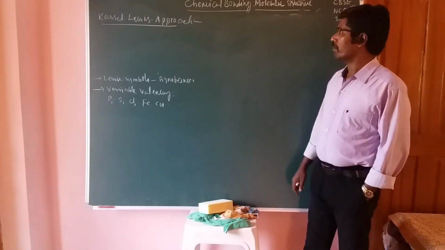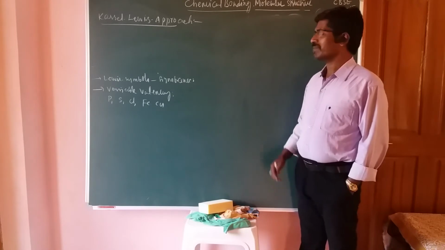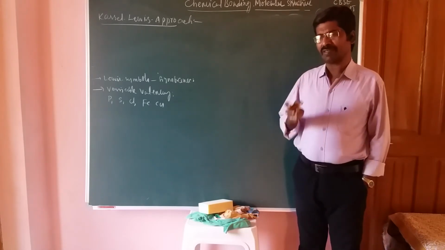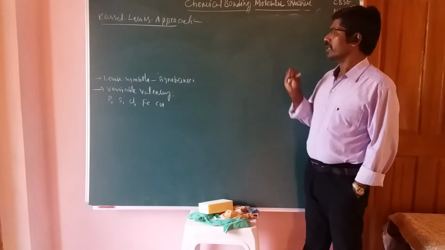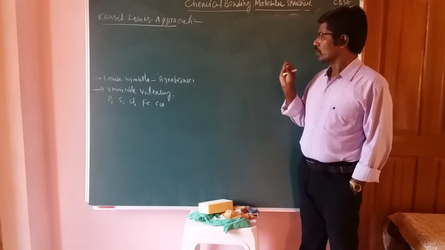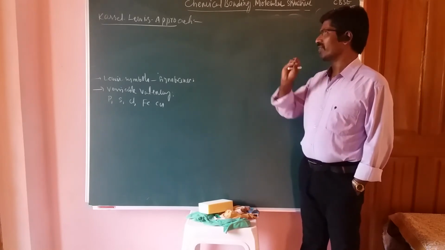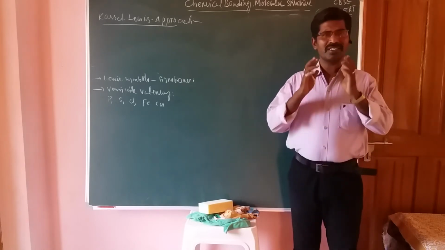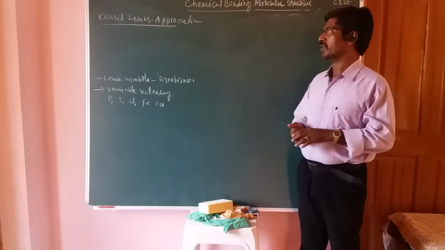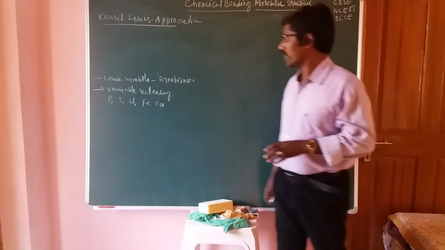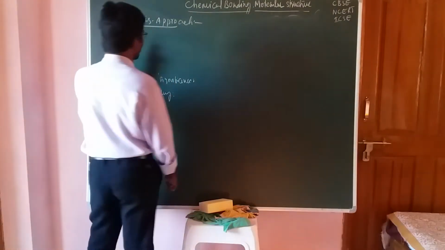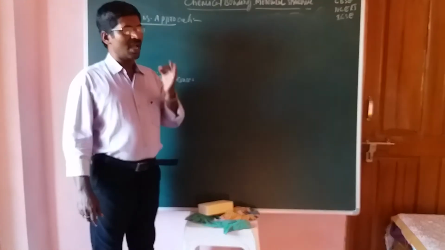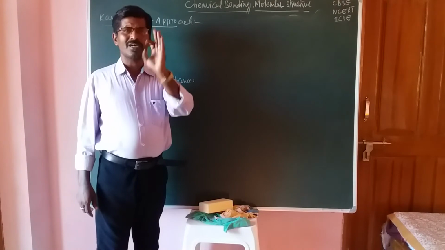Okay students, later we will talk about more concepts, factors and information about Lewis symbols and their significance. But here we will talk about the Kossel and Lewis approach. According to both scientists, the atom should be divided into two parts.